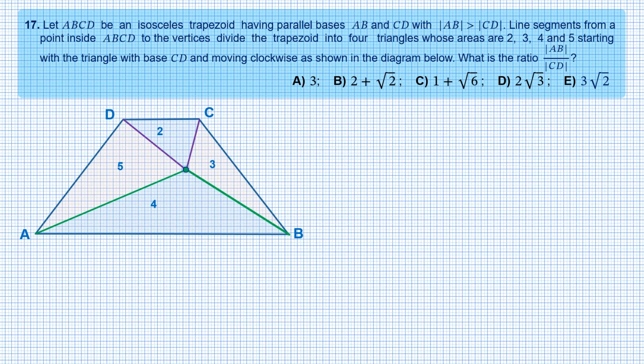Line segments from a point inside ABCD to the vertices divide the trapezoid into 4 triangles whose areas are 2, 3, 4, and 5, starting with the triangle with base CD and moving clockwise as shown in the diagram below. What is the ratio of the lengths AB to CD?